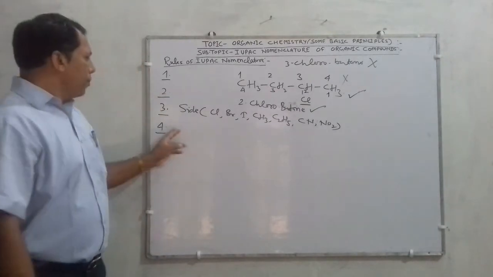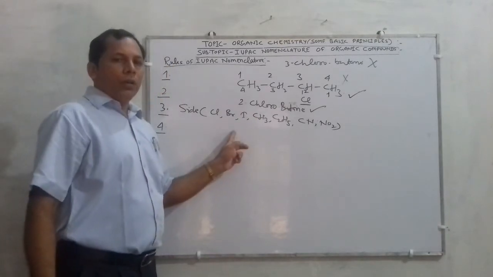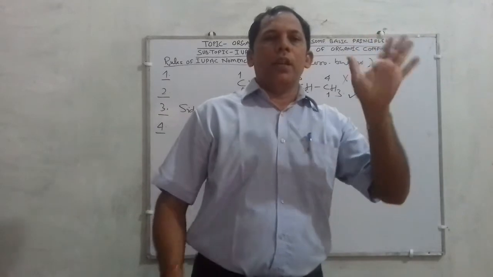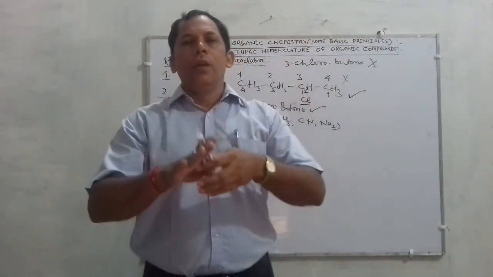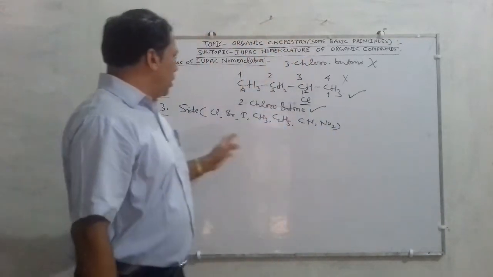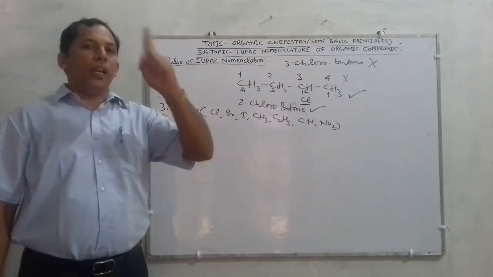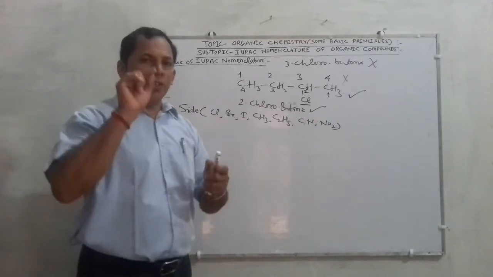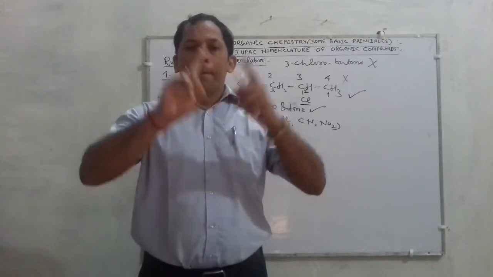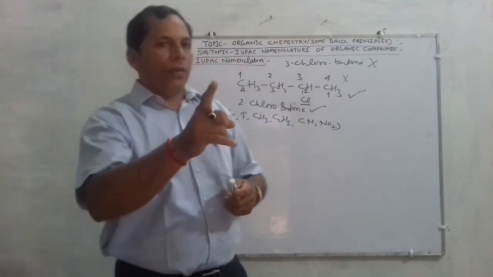Listen once more. If two or more similar substituents are present at the same distance from both the ends, then the numbering is started from that side where the sum of the positions of the substituents gets the least value.